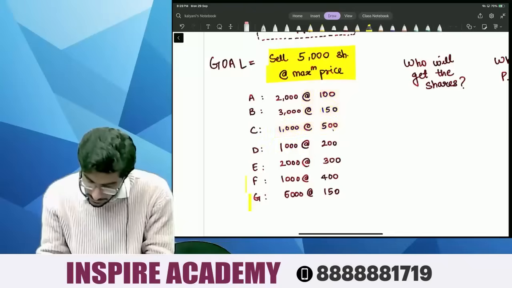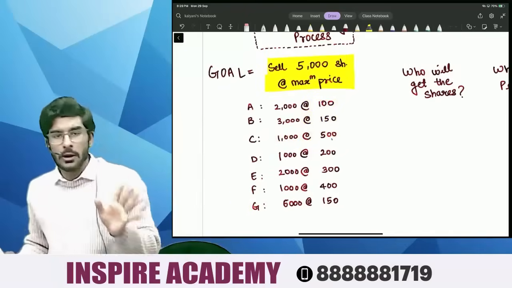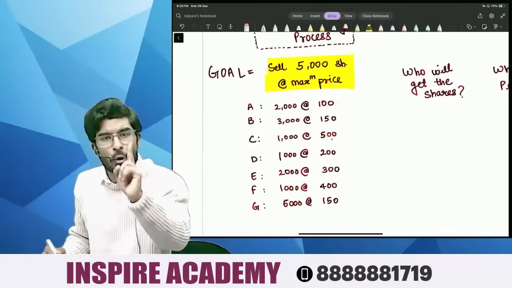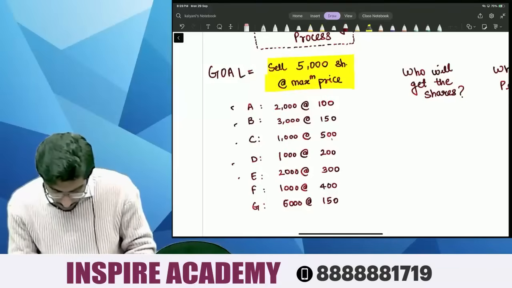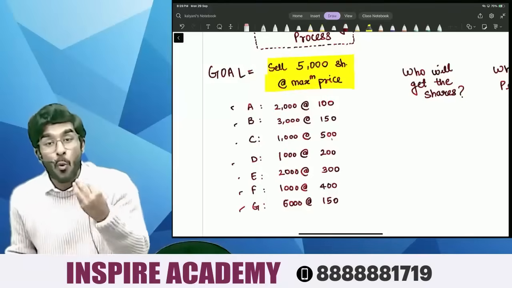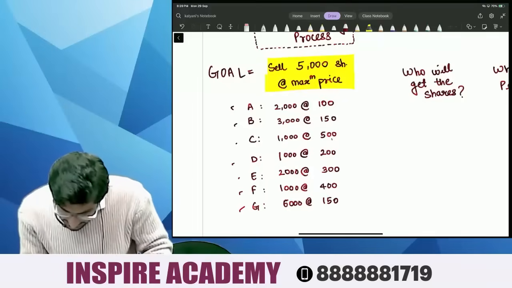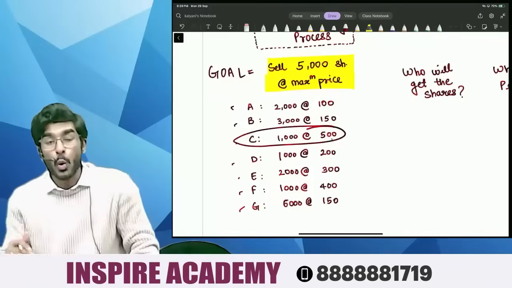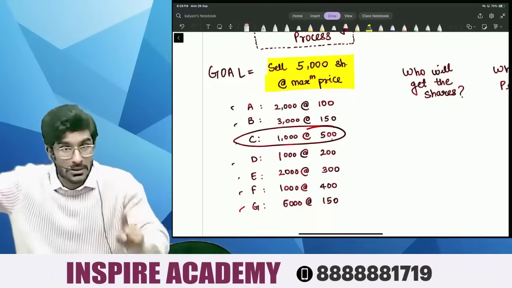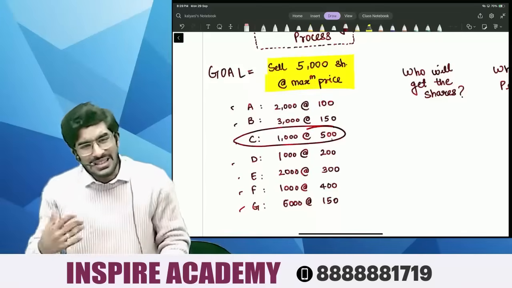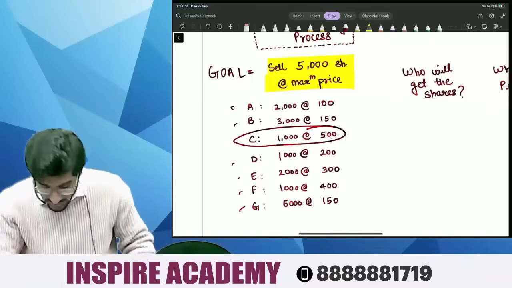So now you tell me how many shares I have to sell. I have to sell 5,000 shares. But among these seven people, who is willing to purchase the shares at the maximum price? It is C, who is willing to purchase 1000 shares at 500 rupees. Number one. But can I sell him all my 5,000 shares? No, because he is willing to purchase only 1000 shares.